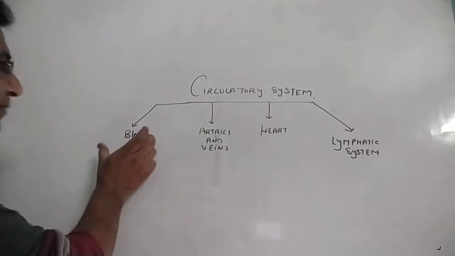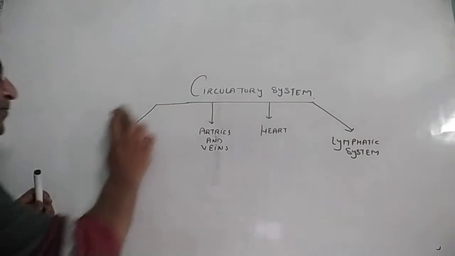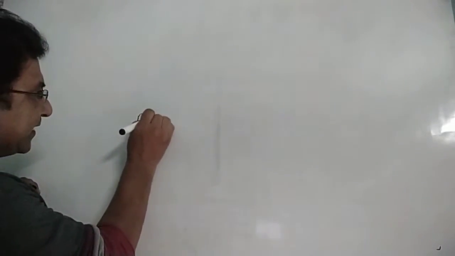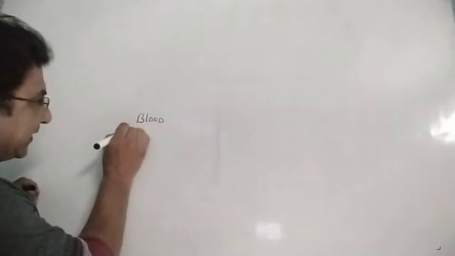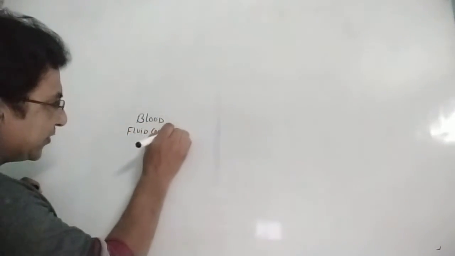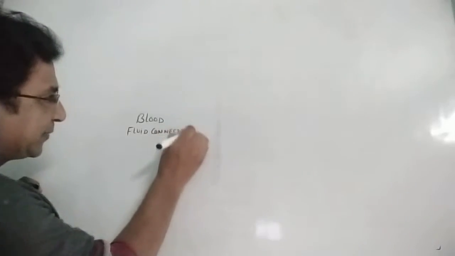Okay, let's first take the blood. Now, blood itself is a fluid connective tissue, connective tissue which connects one body part with another.